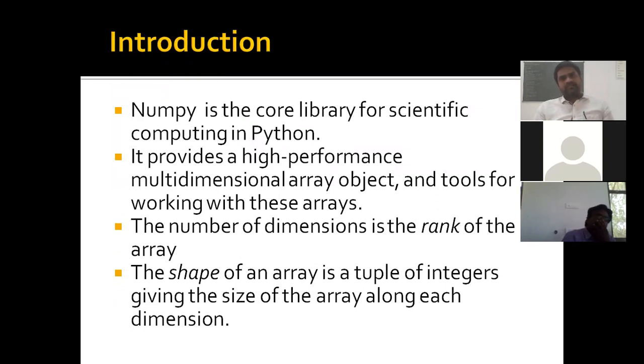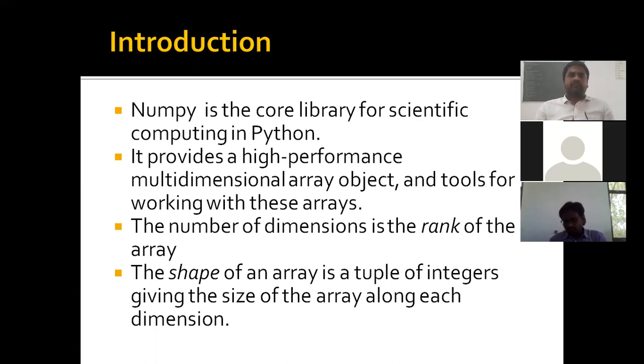Next, what is NumPy? NumPy is a core library for scientific computing in Python, especially used for array implementation. Generally, when you want to implement arrays in Python, we adopt a list. A list can hold any data type, but there is a problem with the list, that is contiguous memory allocation. If I have a list with 100 indexes, the list is stored in memory in a contiguous memory allocation. There is a problem to access the content of your list.